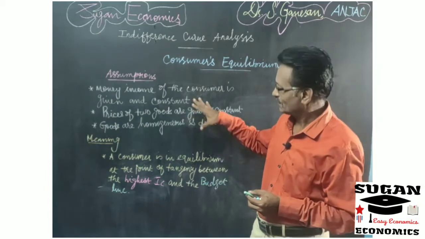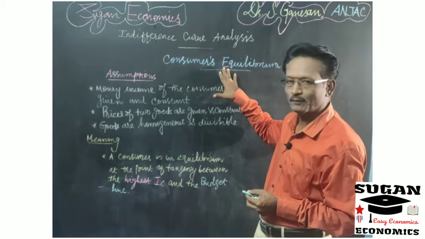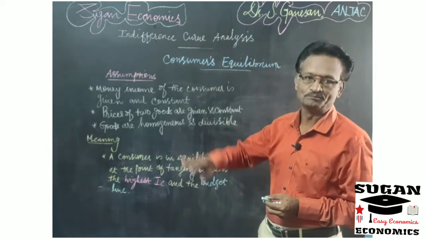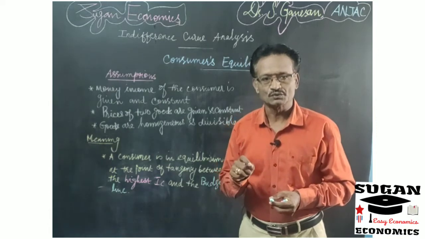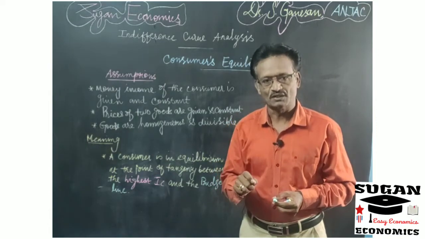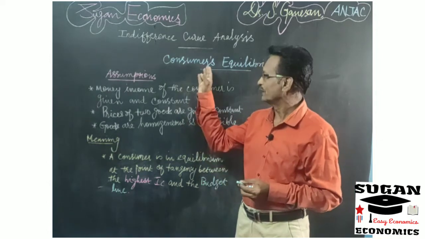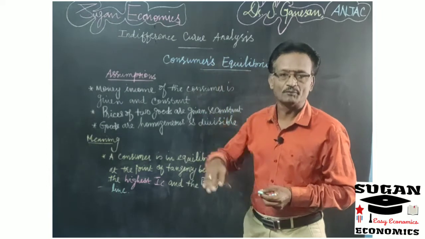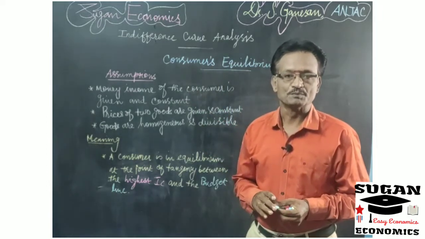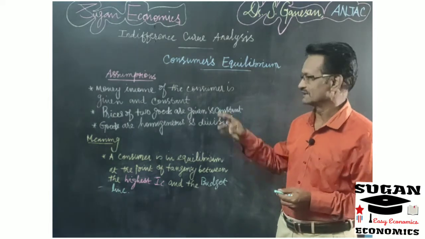Now, with the help of the indifference curve and the budget line, we are going to explain the consumer's equilibrium. Are you clear? So here we have to draw two curves: one is the indifference curve and the other is the budget line. With the help of that we explain consumer's equilibrium, which is otherwise called the consumer's maximum satisfaction.